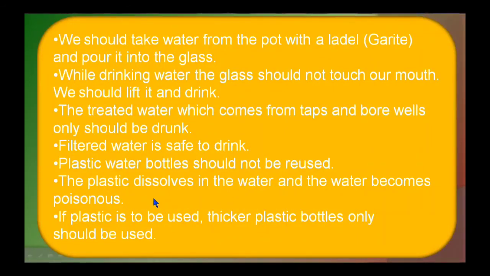So we should not use plastic bottles again and again. If plastic is to be used, thicker plastic bottles only should be used. If you want to use plastic bottles, thicker plastic bottles only should be used.